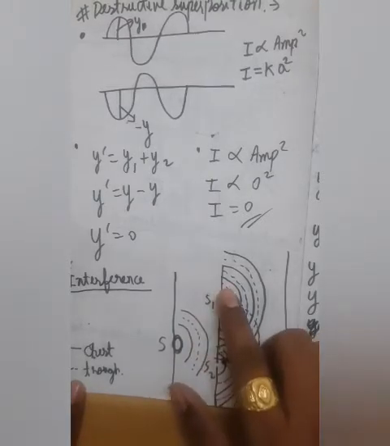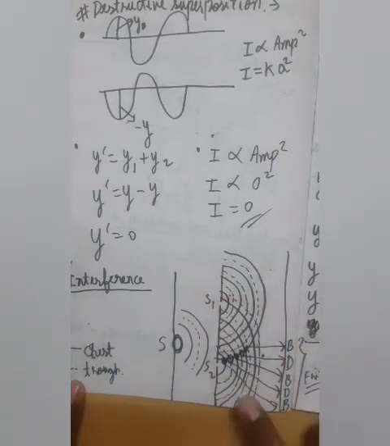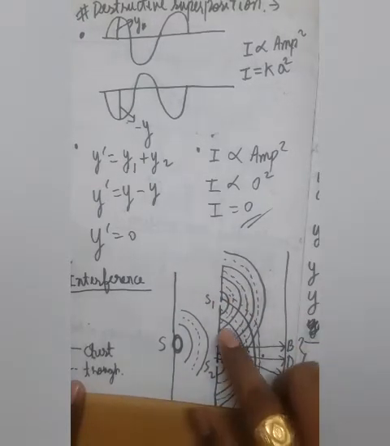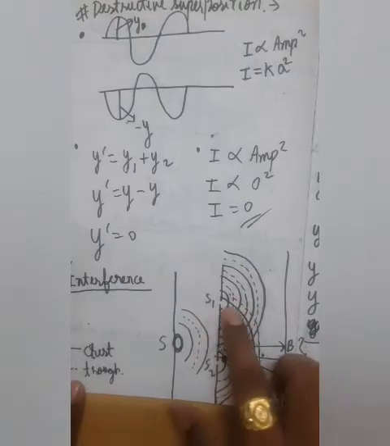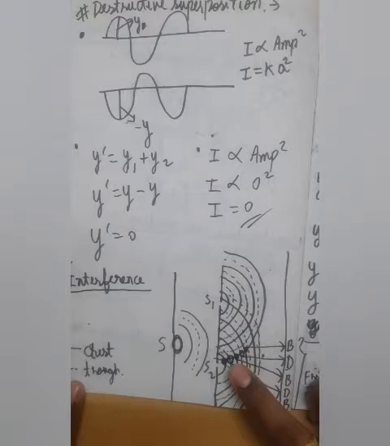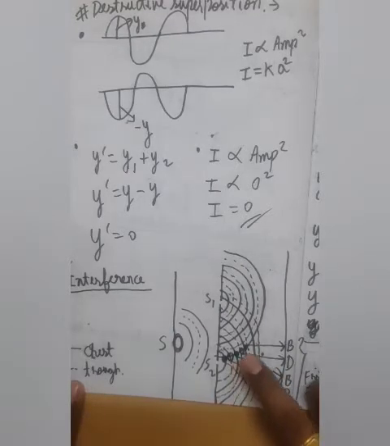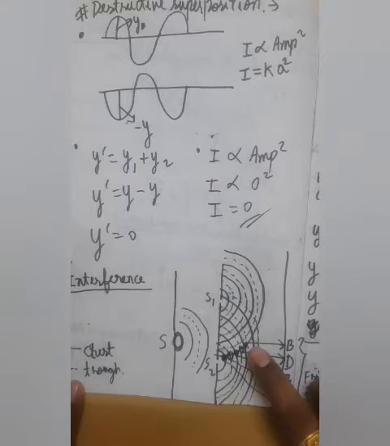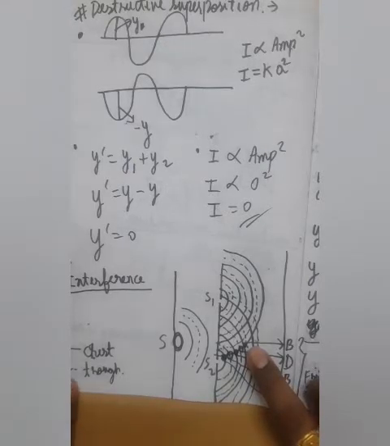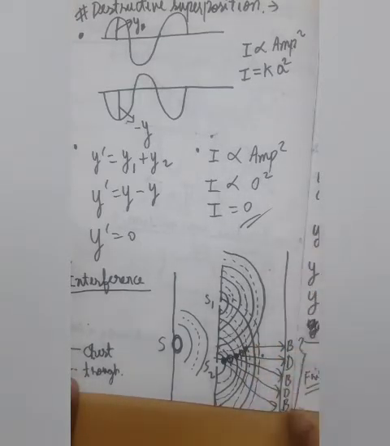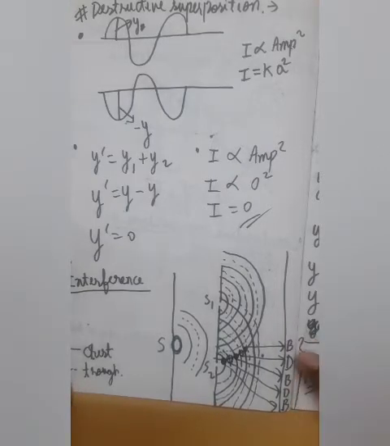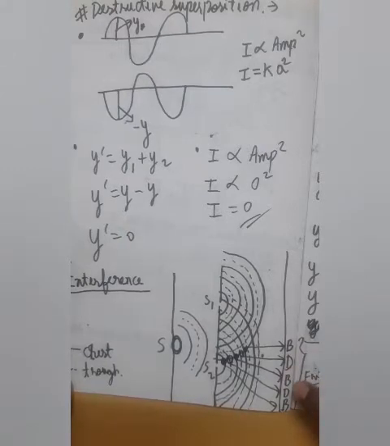ठीक है, now for example, if this source S1 is emitting its own wave and source S2 would emit its own wave, then both these waves would get superposed over here. Okay, and if we clearly see, हमको alternately constructive and destructive superposition यहाँ देखने को मिलेगा. Once I would get crest and crest or trough and trough, and then I would get crest and trough. That is constructive, and then destructive, again constructive, and then destructive. So if we put a screen in front of these slits, we would get a pattern over here which would be bright, dark, that is alternate bright and dark fringes.